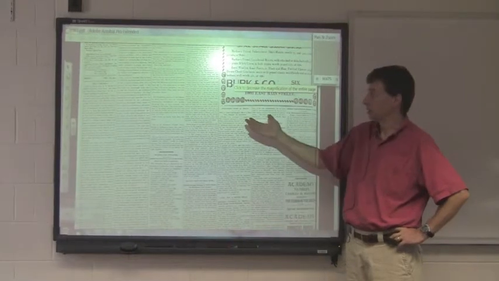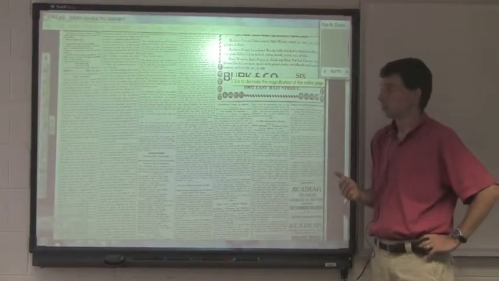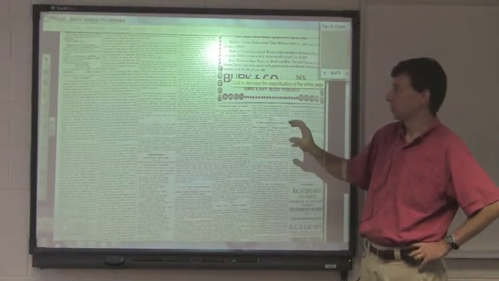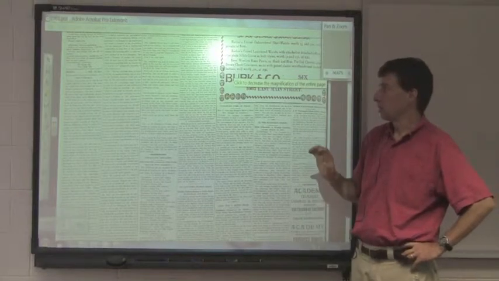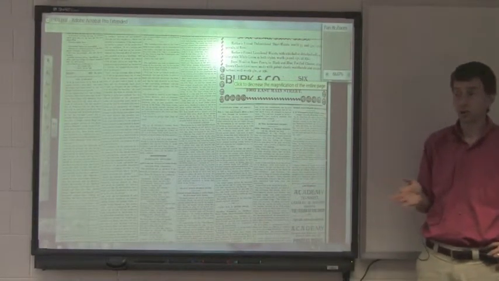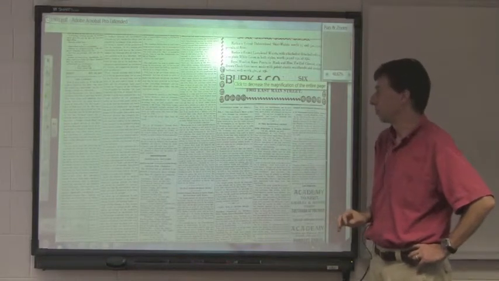We don't know, in this case, whether the editor is writing them himself, presumably it's a man, or whether there's an editorial board, but there's some sense in which this section of the paper is speaking for the editorial collective. It's different from news articles, which should be written in a more objective, impersonal style. Obviously, it's different from advertisements.